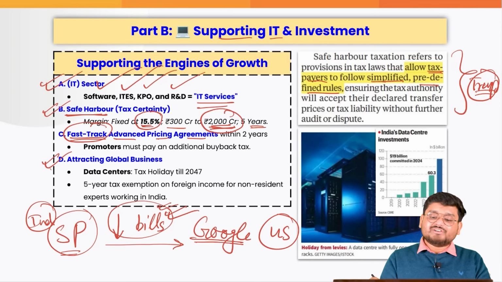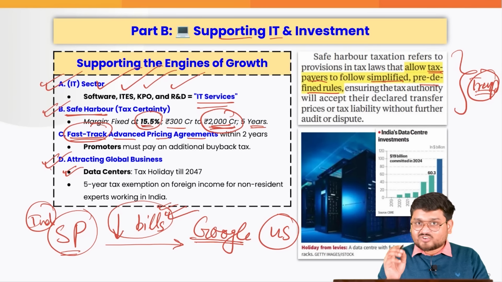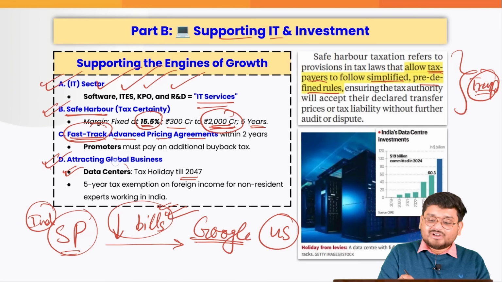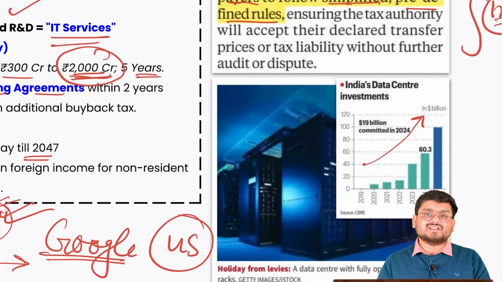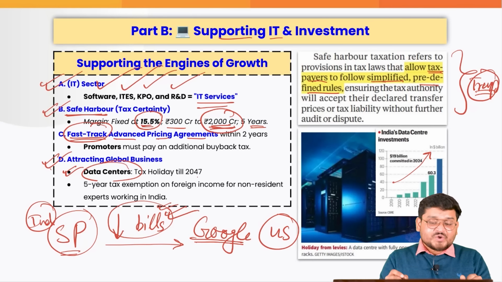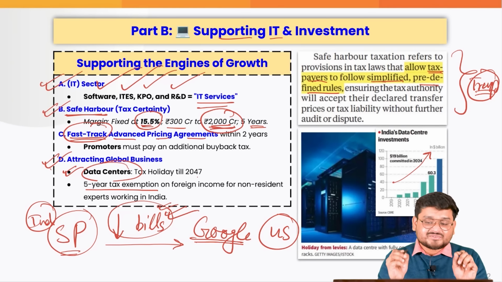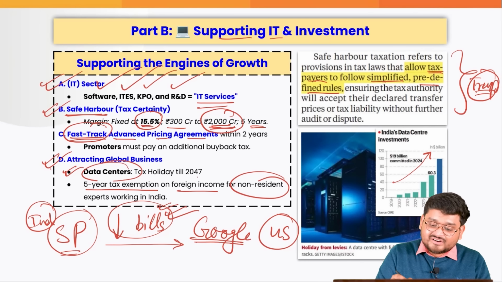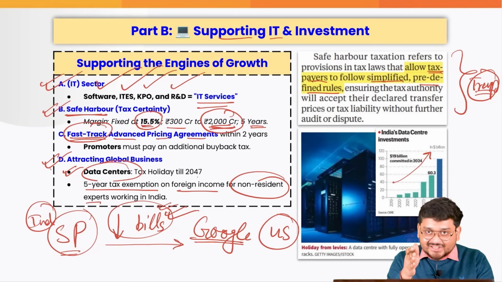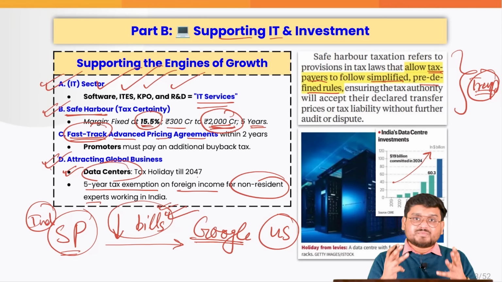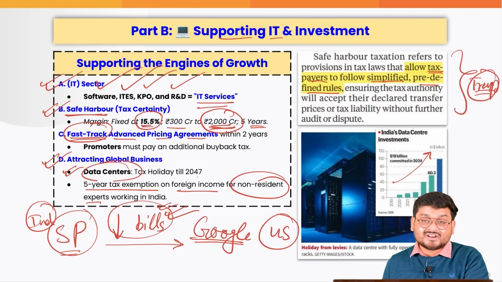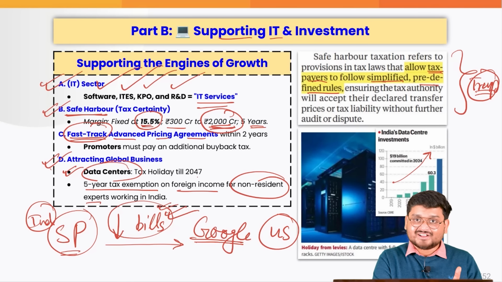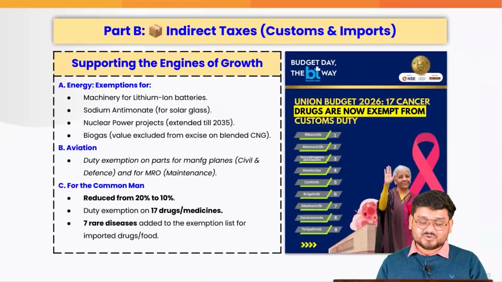Now, also when we talk about attracting global business, we are giving a tax holiday till 2047 to the various data centers, which have increased investments in the country over a period of time. Also, we are giving 5-year tax exemptions on foreign income for non-resident experts who have been working in India. So we want to attract more people from the US, Europe, maybe even various Southeast Asian countries to come and work in India. So we are trying to attract global talent too.